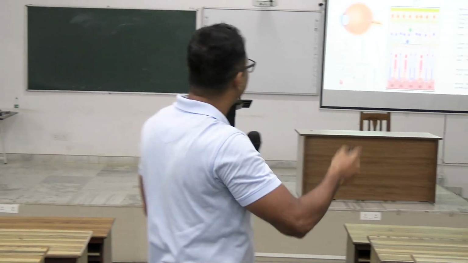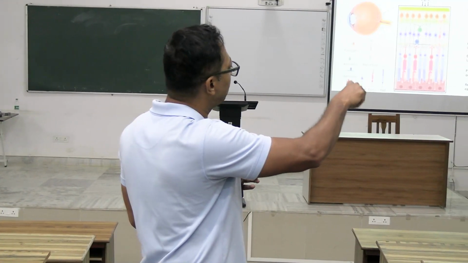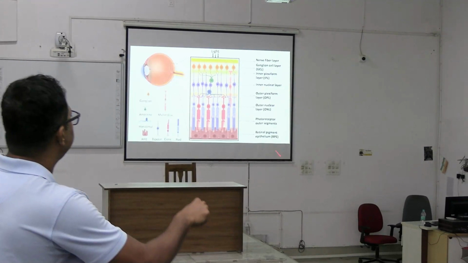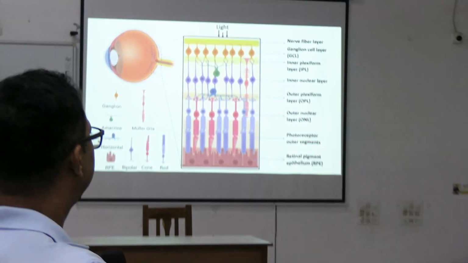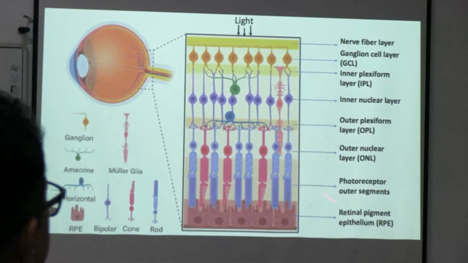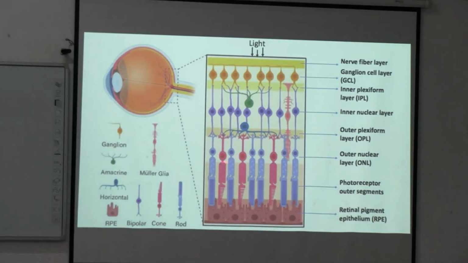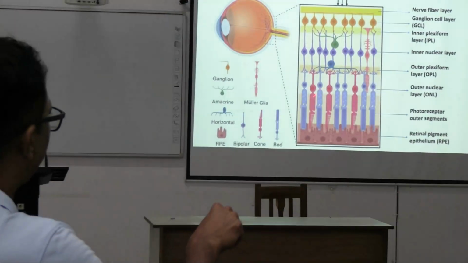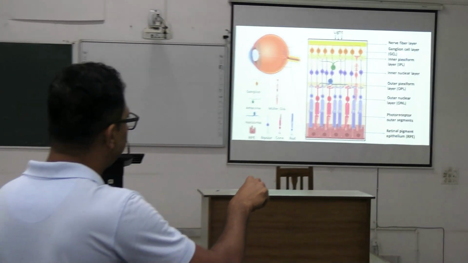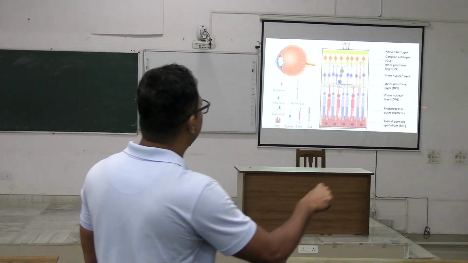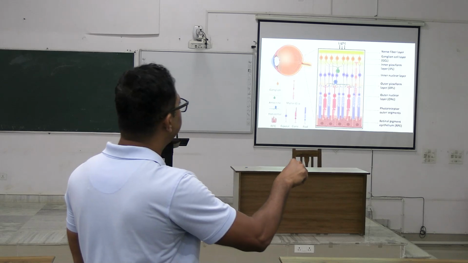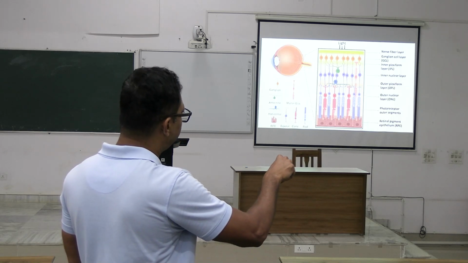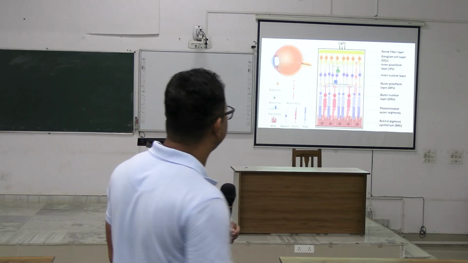So from below upwards, it is the retinal pigment epithelium, then the photoreceptor outer segment. These are rods and cones. These blue cells are rods and these pink cells are cones. So the outer segment of the photoreceptor, then the outer nuclear layer, which is the nucleus of the photoreceptors, then